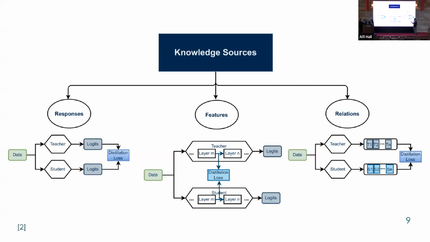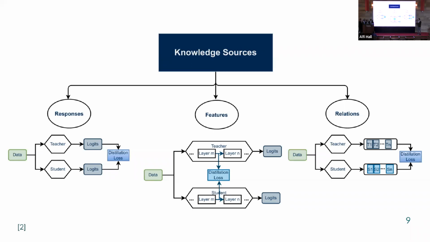The second knowledge source is feature-based knowledge, and by feature-based knowledge, we mean the knowledge that the teacher retains in its intermediate layers. As you can see here in this shape, from layer M to layer N, these are the intermediate layers of the teacher neural network. We are trying to extract feature maps and pass them to the student model.